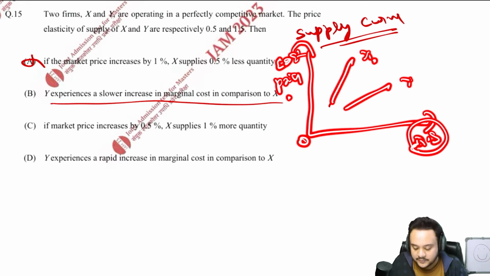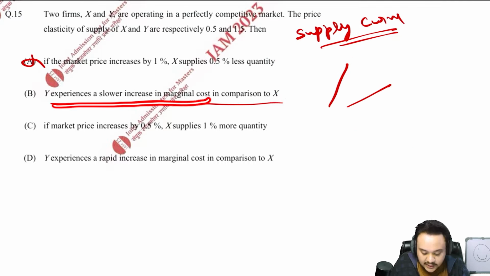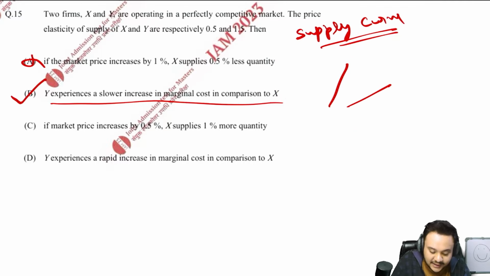X is steeper. So this is for x. You know that the marginal cost for x is going up faster. You can clearly see that. For y it is going up slower. It is flatter. So that is why Y experiences slower increase in marginal cost is absolutely correct.